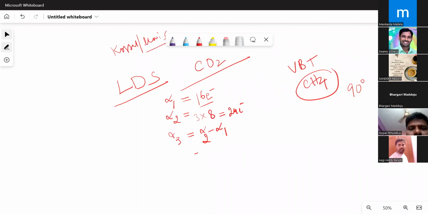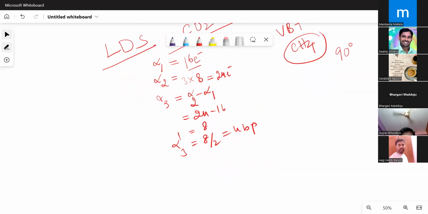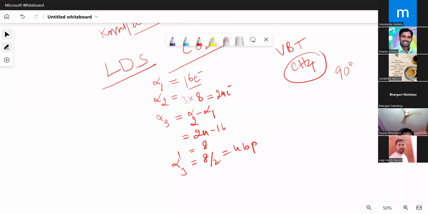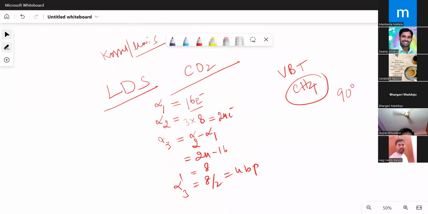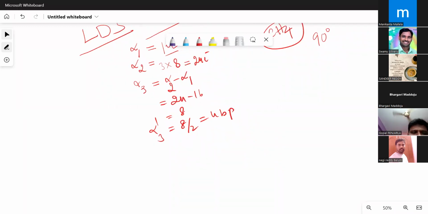What is the difference here? That is 24 minus 16, that will be equal to 8. Then alpha 3 prime is equal to 8 by 2. This will give you bond pairs. It means this structure should have 4 bond pairs compulsorily. Without 4 bond pairs, you cannot create LDS for carbon dioxide. It will tell you how many bond pairs are possible in this structure.